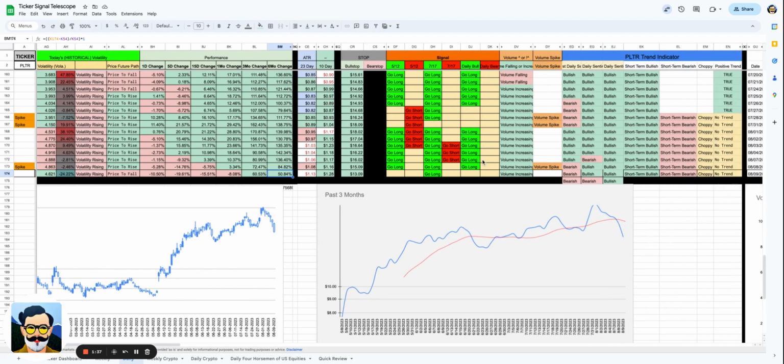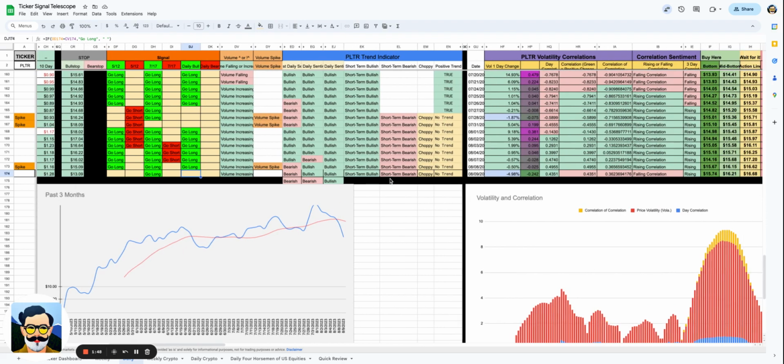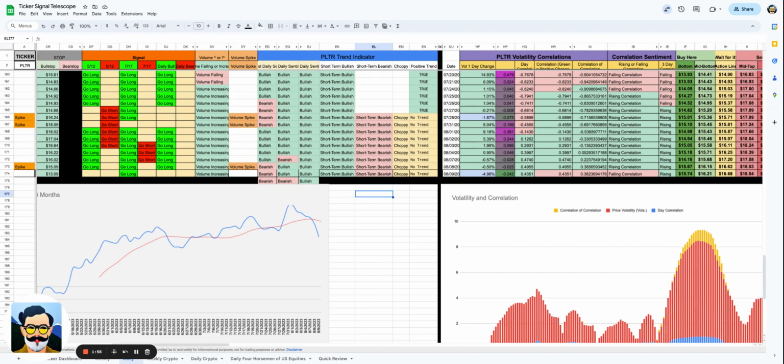Now, when we look at the signals, we do not have a go long or go short in the short term. We do have a go long in the intermediate term, which is good to see, and we do not have a go long or go short on the longer term, but we did just lose that go long on the longer term. Now we look at this overall trend indicator. What we can see is tomorrow we're going to flip to bearish on the short term, bearish on the intermediate term, and bullish still on the long term. That's very positive, but we'll want to see what this looks like by the end of the week.